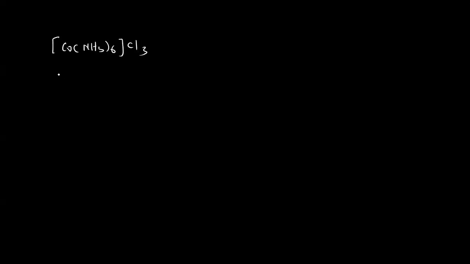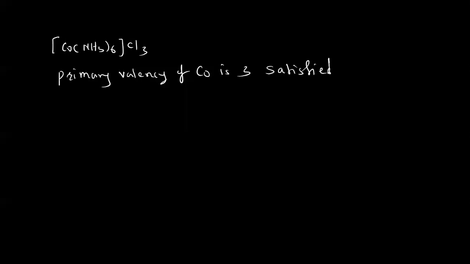So let us write here primary valency. Whatever we know, primary valency of cobalt is 3 here, satisfied by 3 chloride ions. Okay, then secondary valencies which are fixed,